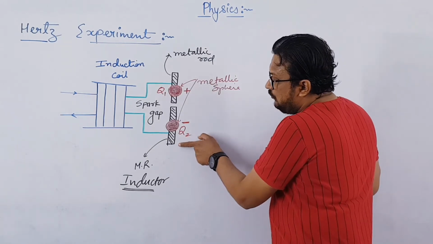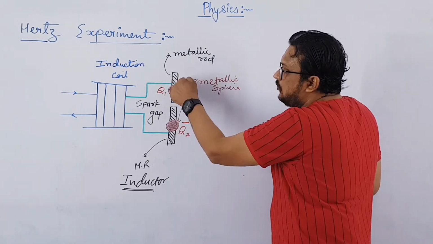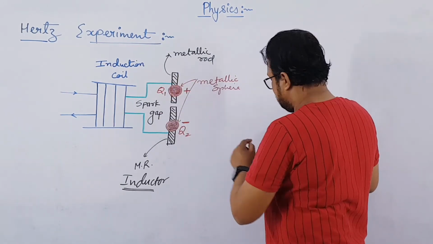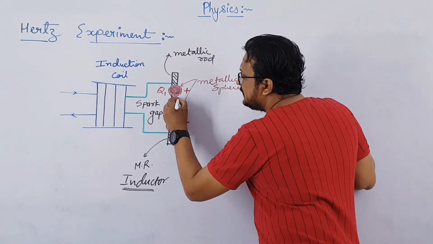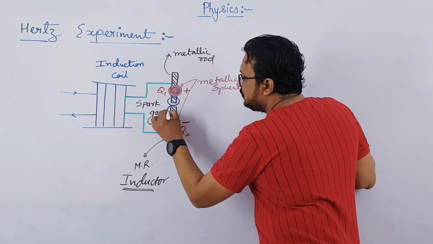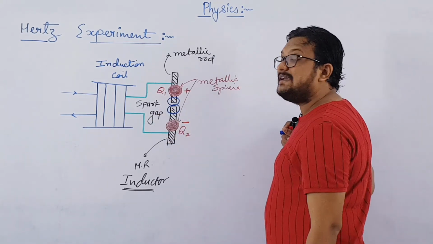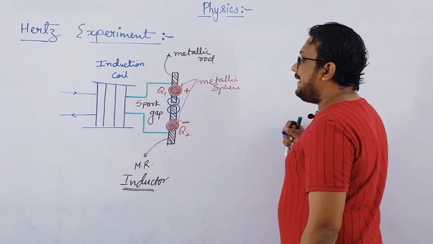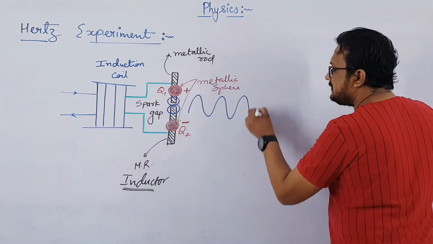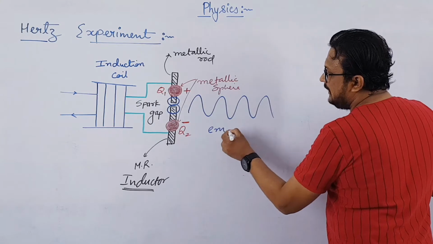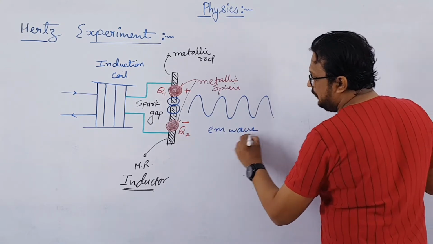So what will happen? Sphere Q2 will roll towards Q1 and Q1 will roll towards Q2, and both will touch each other somewhere over here. Let us draw somewhere over here. Let us say this is Q1 and here Q2. So both these spheres will touch each other at the spark gap. As a result, a spark will be produced, and it was found that this spark is nothing but an electromagnetic wave, an EM wave.